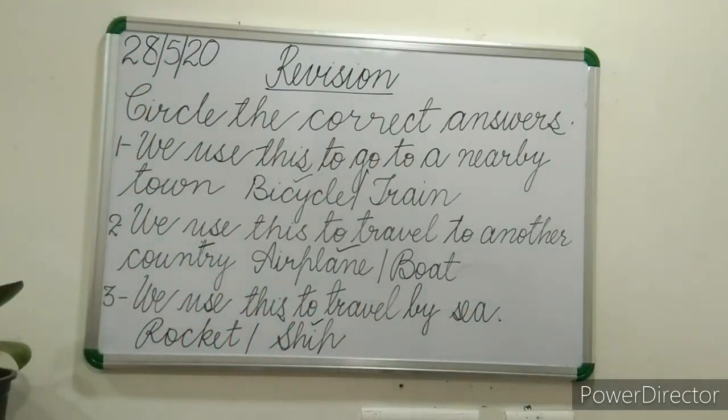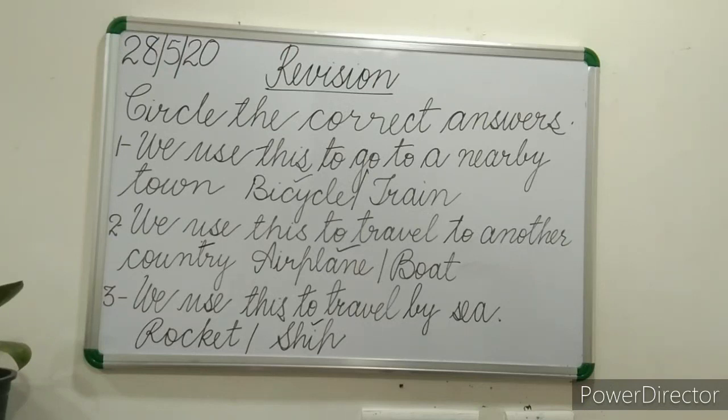Circle the correct answers. We use this to go to a nearby town. Bicycle, train. And the answer is bicycle. Number 2, we use this to travel to another country. Options are airplane, boat.